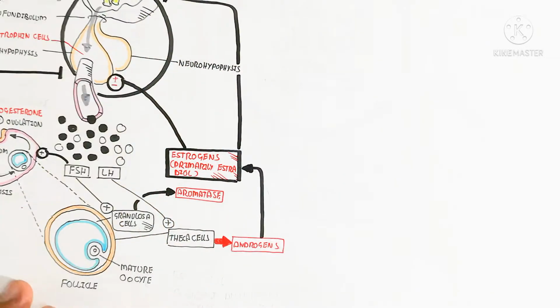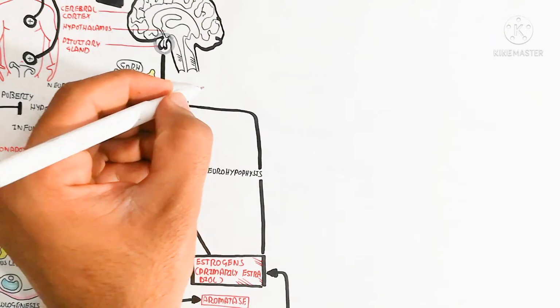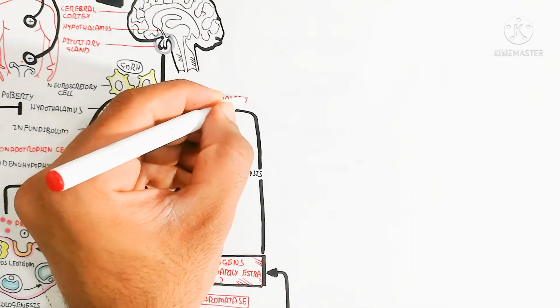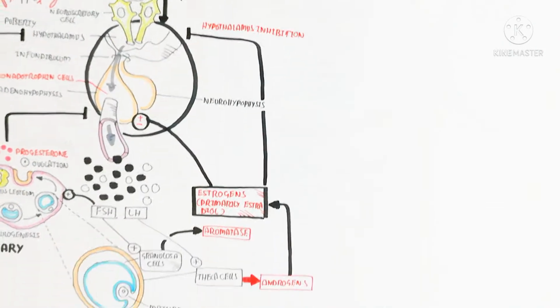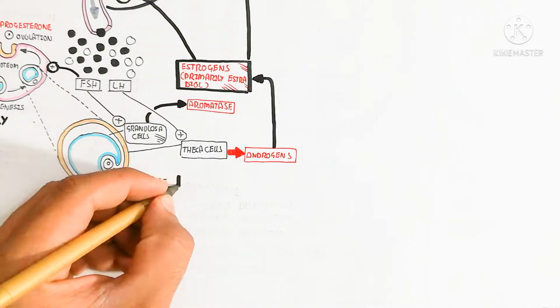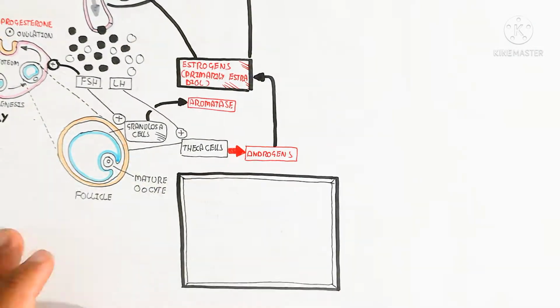But this function is also present, predominantly, in the male. So here is the hypothalamus inhibition. So a smaller amount of testosterone will convert into estradiol through aromatase activity.